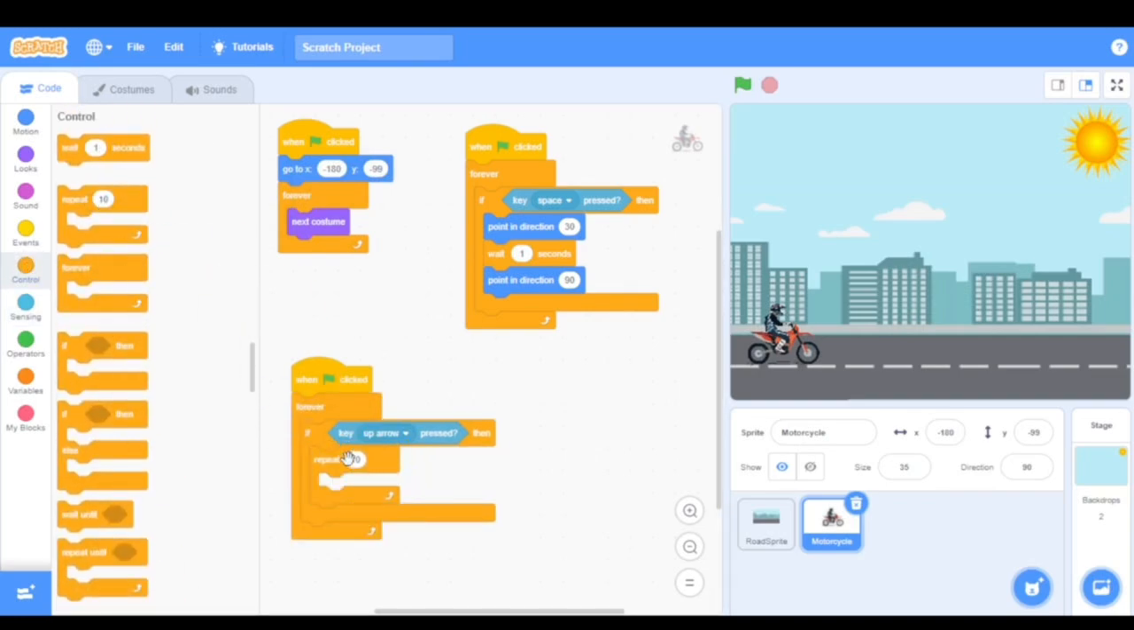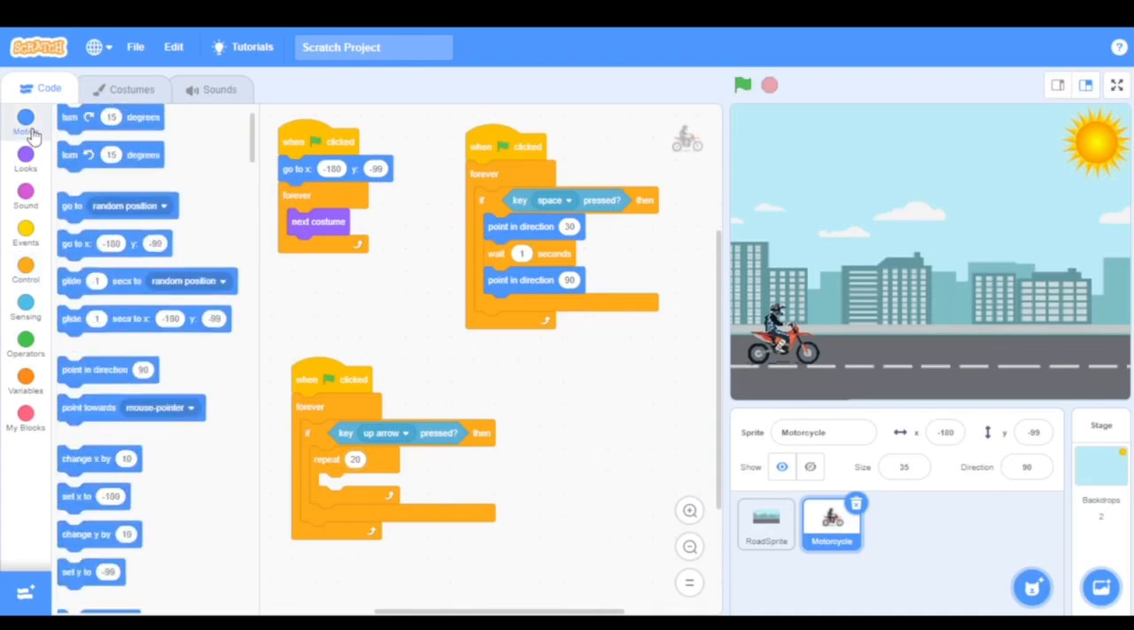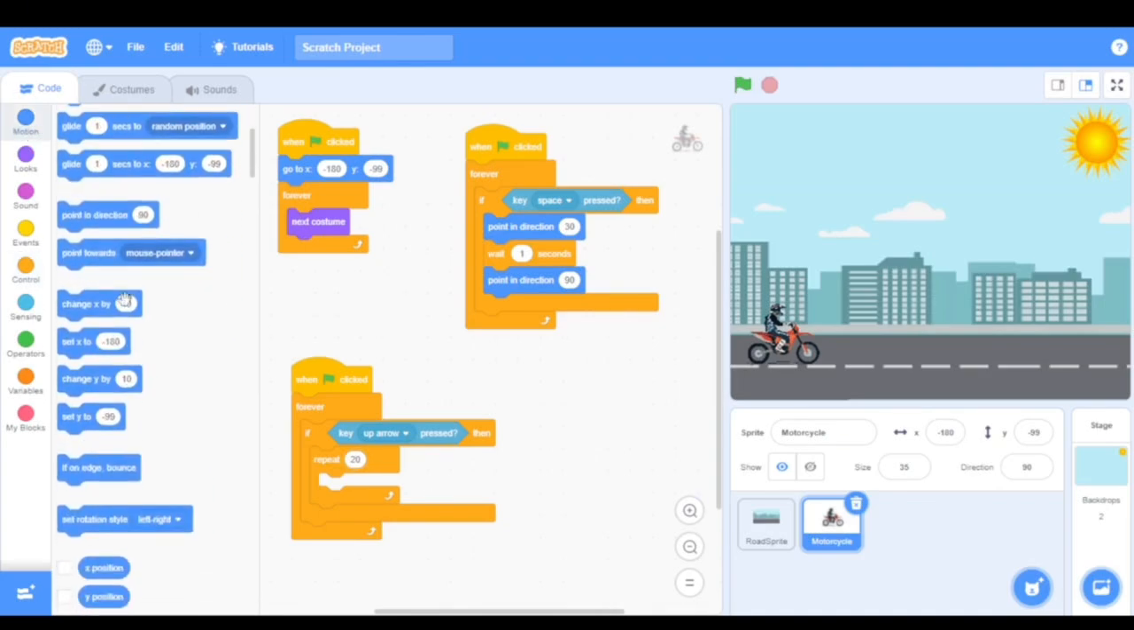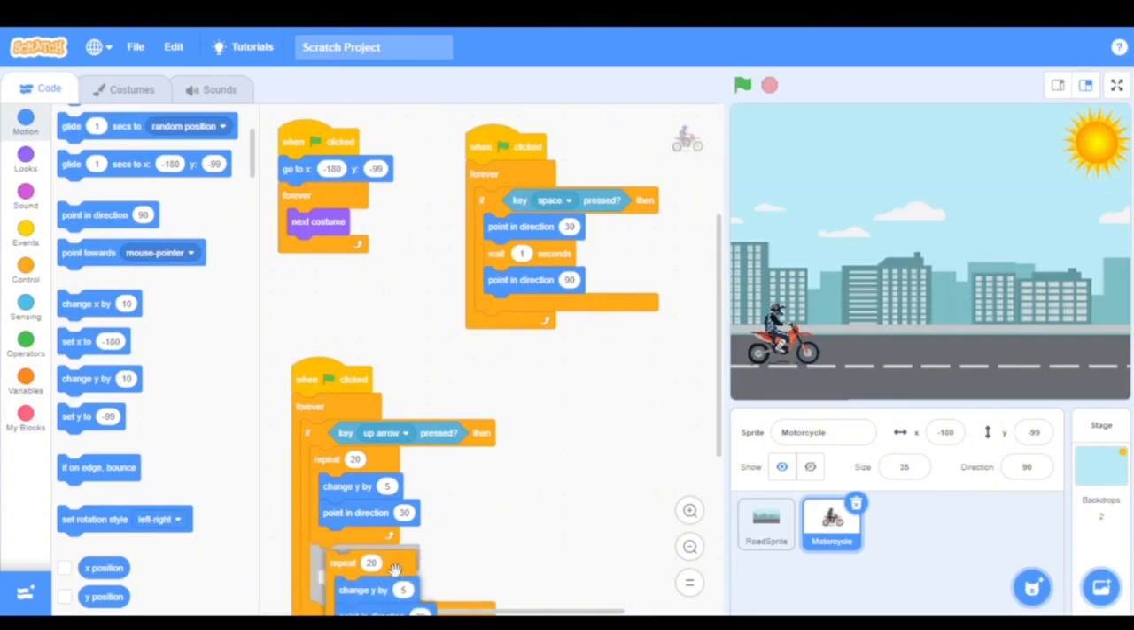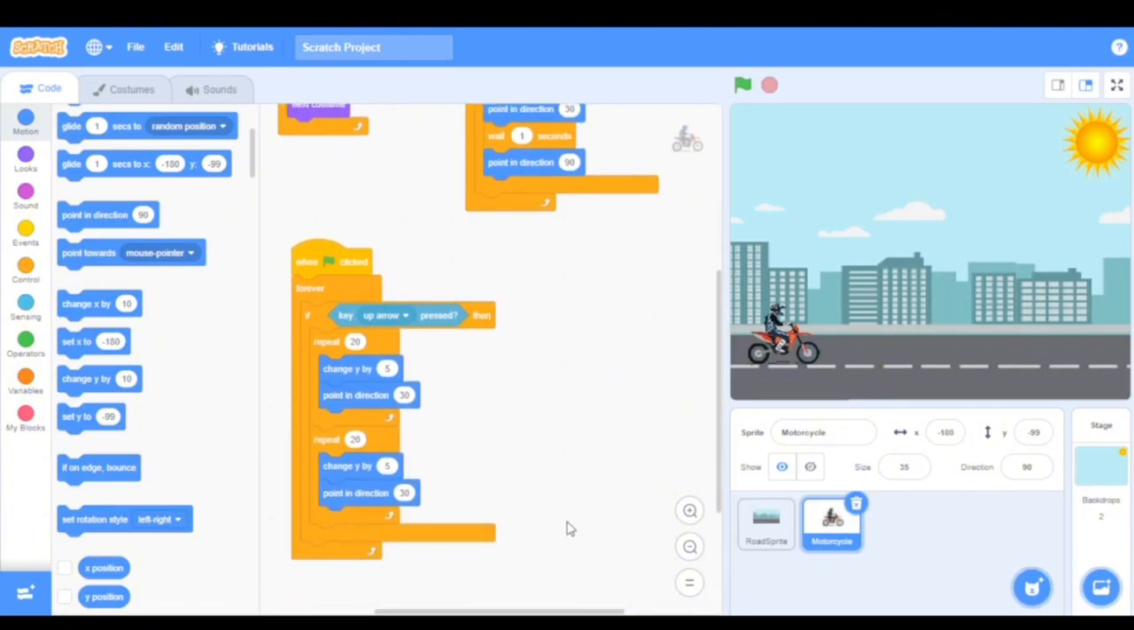So this repeat, I'm going to say repeat 20. And inside it, I'm going to go to motion and pick change Y by 5. Points in direction 30. Now I'll just duplicate to save time. I'm going to duplicate this. Then I'm going to bring it inside here. Yes, inside there. So I'm going to change this to 24.